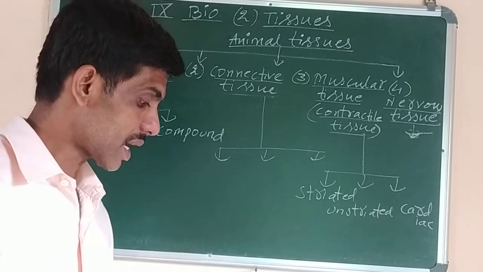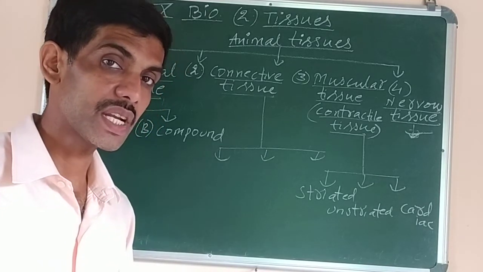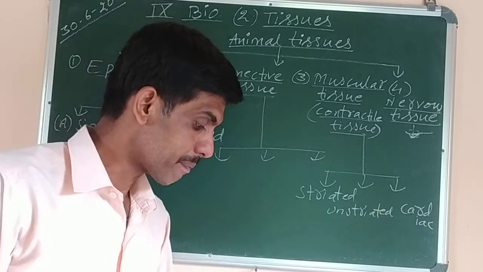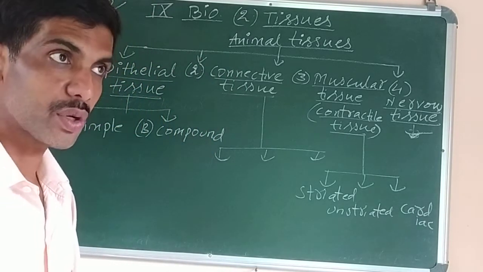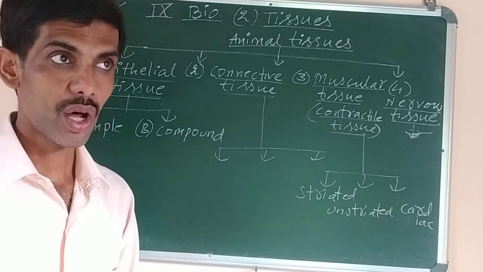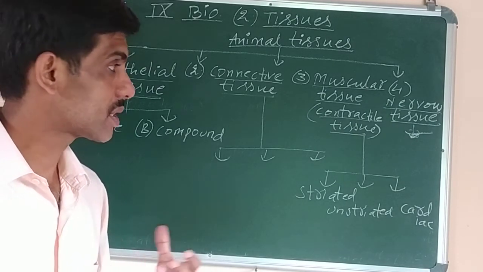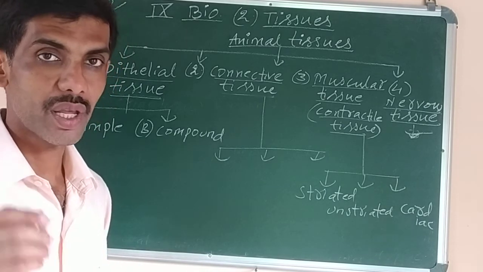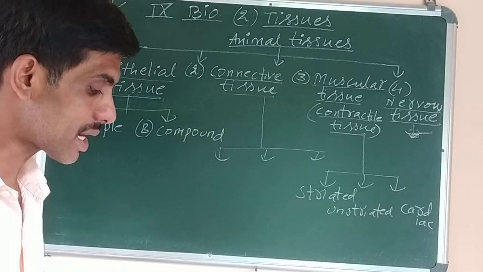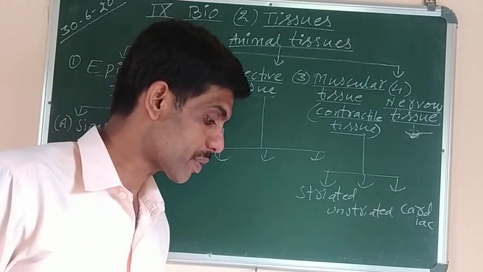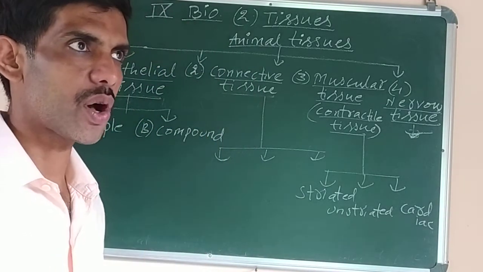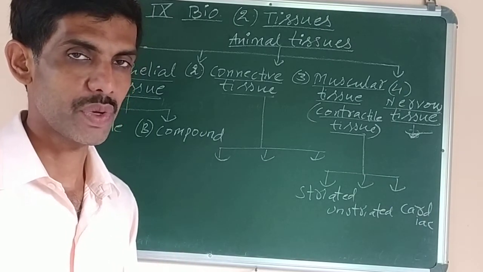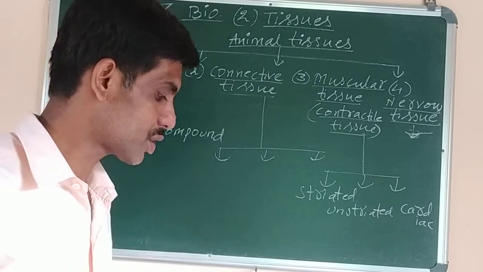Apart from that, it helps in pigmentation. Pigmentation means it gives color to the skin because it is associated coloration to the area. Secretion also, regeneration also, because if any part of the body is lost, it will be replaced because it has the capacity of regeneration. The cells of epithelial tissue can regenerate constantly to replace the lost and damaged parts. And if it is present in the sense organs like eyes, ears, nose, it will help in sensory perception also. Means it can receive different types of stimuli.